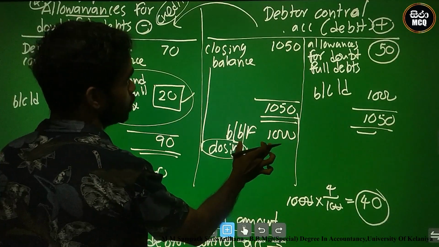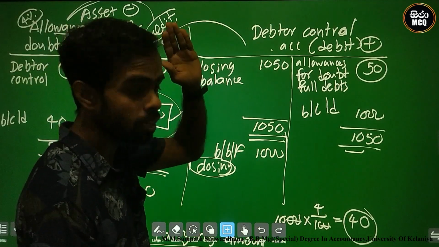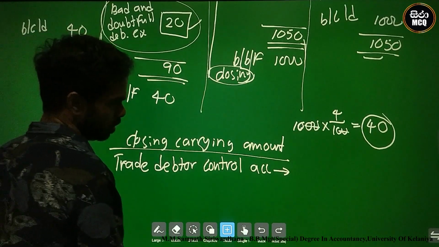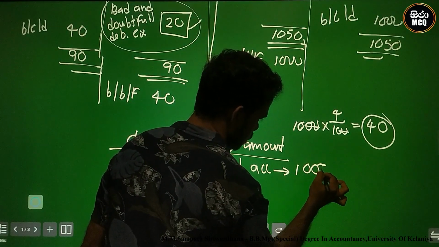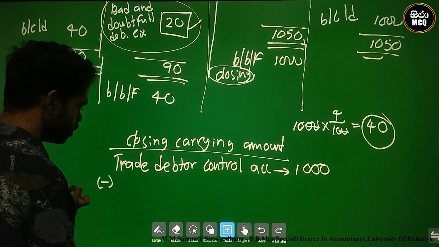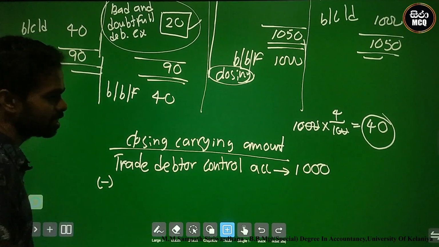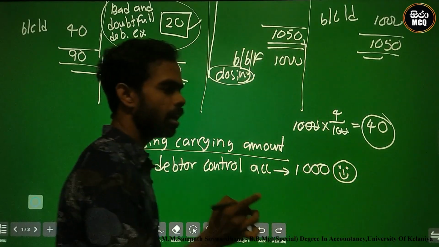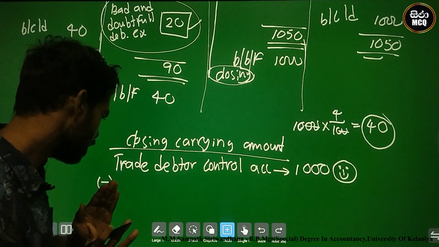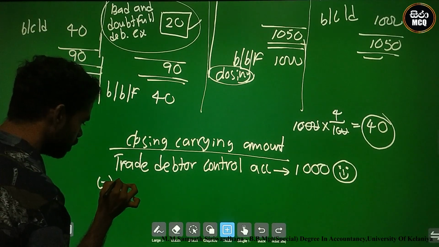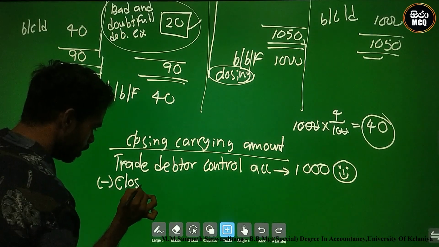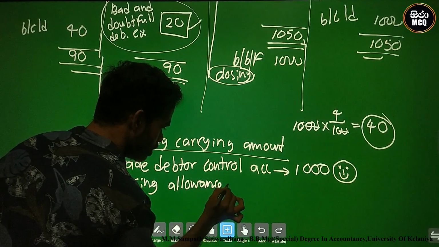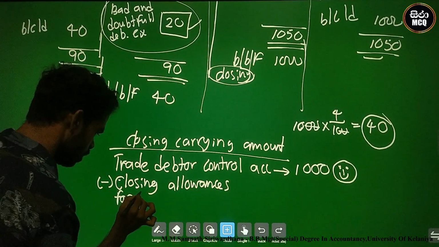What is the trade debtor control account? This is the trade debtor control account. The final closing balance is 1000. We must extract 1000. After that, which account must we deduct? There are allowances. This is the happy persons, and there are unhappy persons. We must extract them in this carrying amount calculation: the closing allowances for doubtful debts.